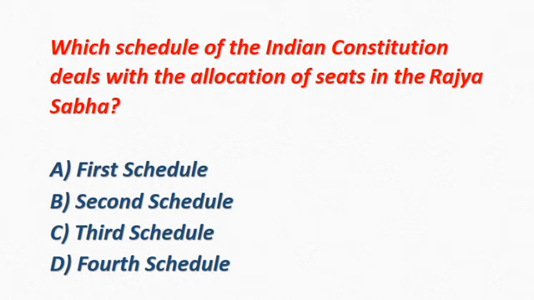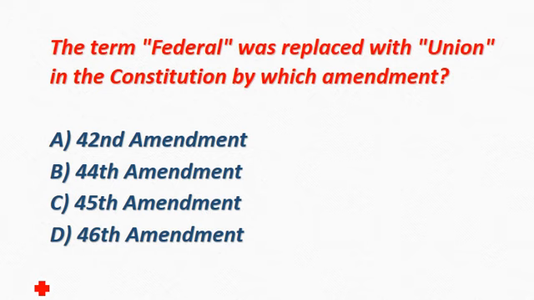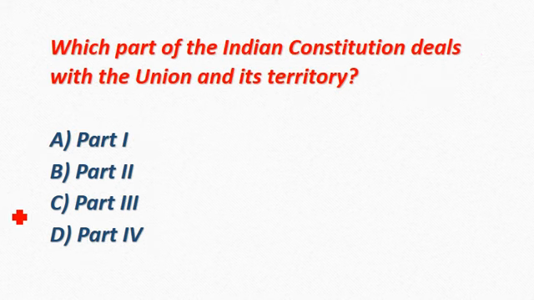Which schedule of the Indian Constitution deals with the allocation of seats in Rajya Sabha? Correct answer is option D, 4th schedule. The term federal was replaced with union in the Constitution by which amendment? Correct answer is option A, 42nd Amendment. Which part of the Indian Constitution deals with the Union and its territory? Correct answer is option B, Part 2.